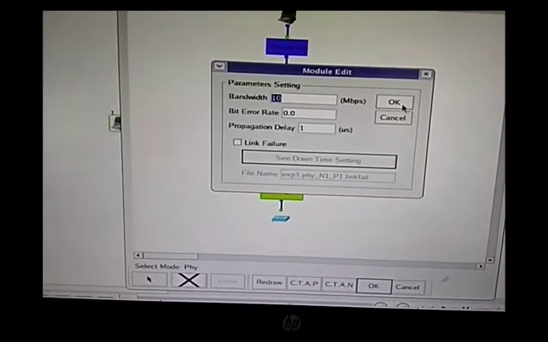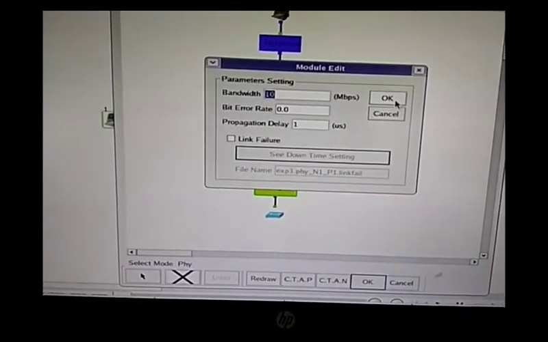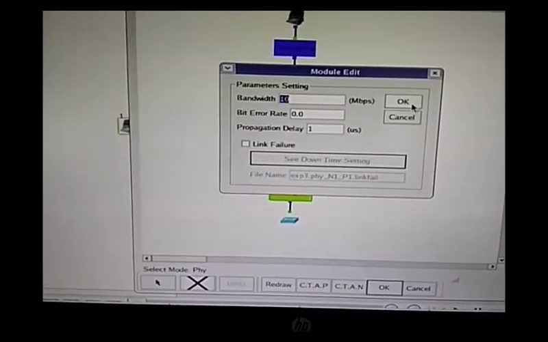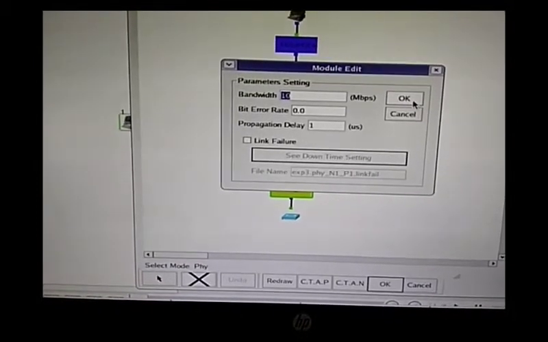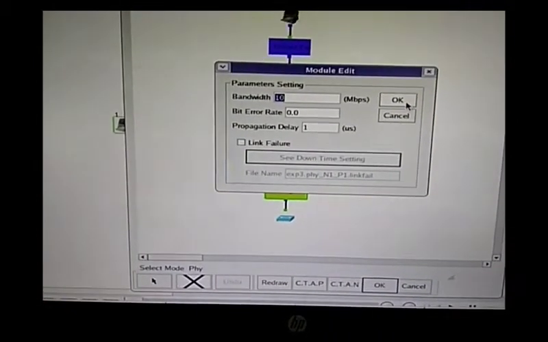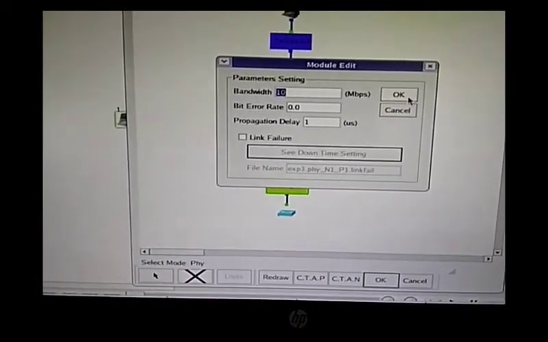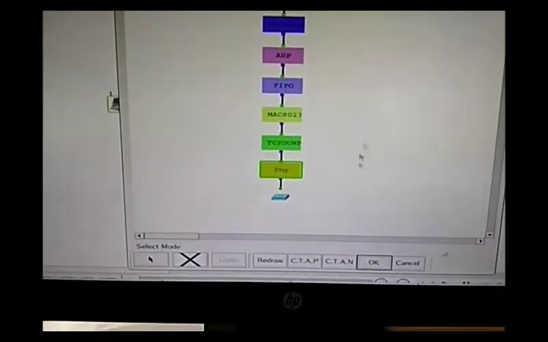According to that, you people have to analyze what happens when the error rate is increased, and whether the throughput is going to fall or not. Is it clear? You are going to analyze that by changing the different error rates and by changing the bandwidth. This is the aim of the experiment. Continuously modify it, run the simulation, and then check the throughput and the dropped packets.